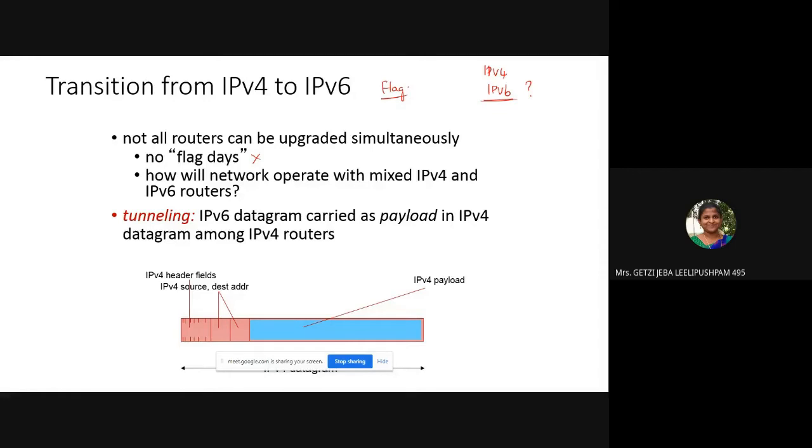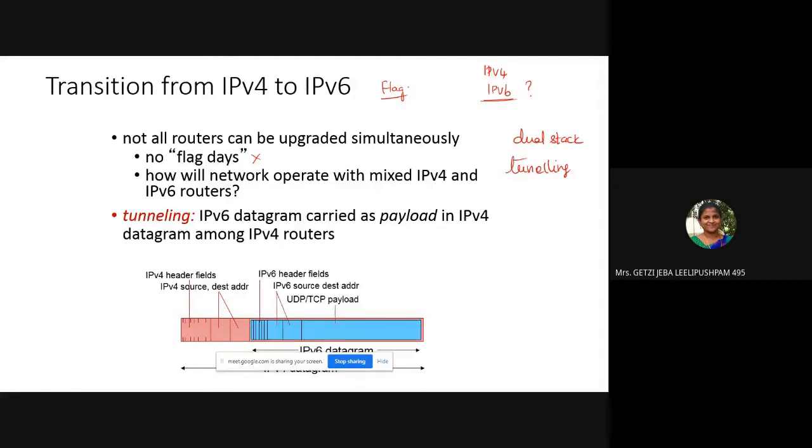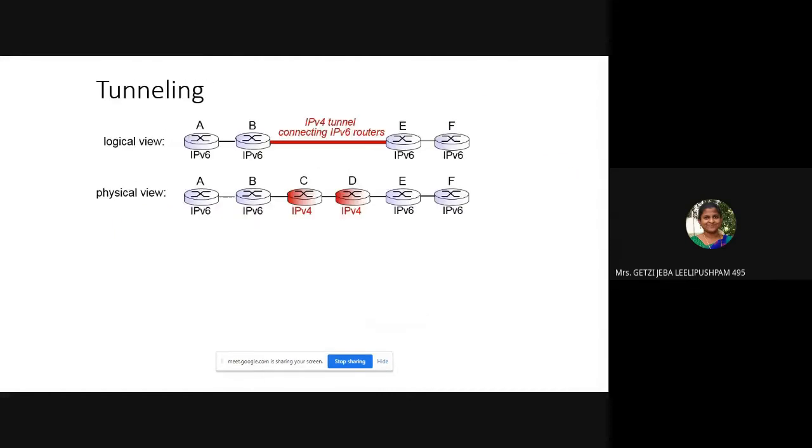Now, how are you going to work with it? How are you going to adapt the new technology, IP version 6, alongside the old technology, IP version 4? The two techniques are dual stack and tunneling. So what are dual stack and tunneling? For example, I'll tell you what is called tunneling, then I'll explain the dual stack.